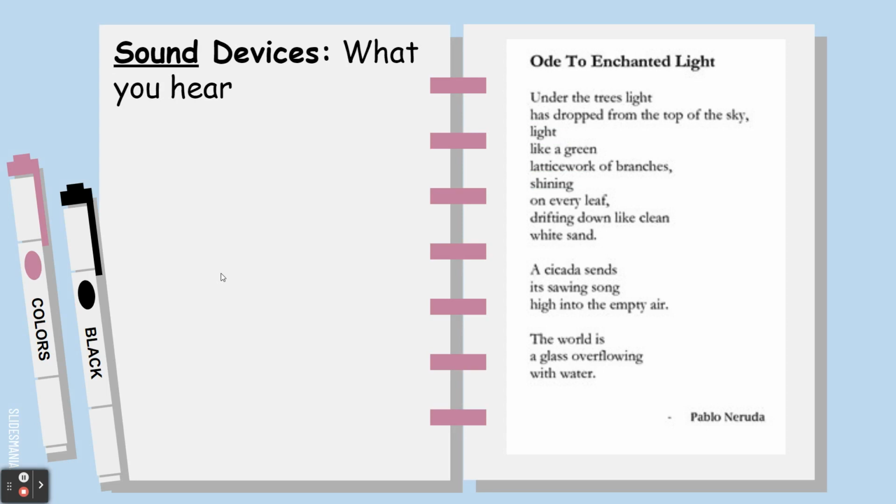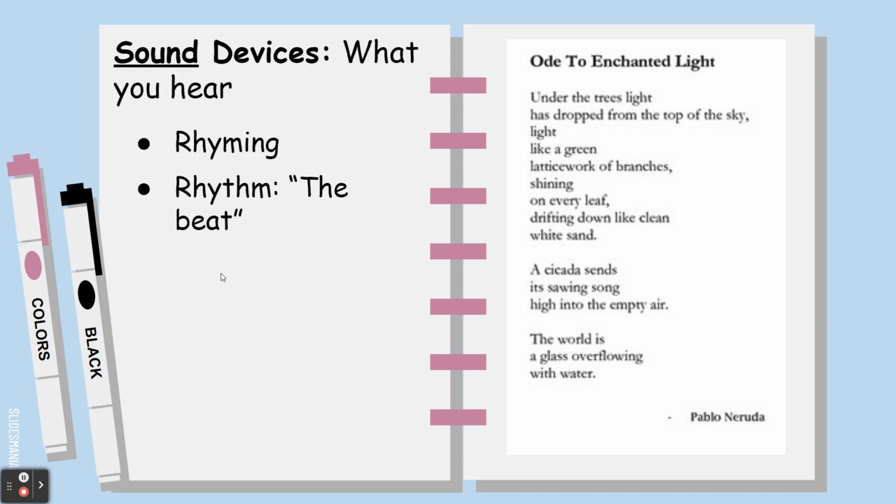Next, we're going to talk about sound devices. Sound devices are the things you can hear when you have the poem read to you. So it's all about the sound that the words actually make. So some examples of this could be rhyming. Some poems rhyme, some poems don't. But if there's rhyming, look at the words that are rhyming. Is there some connection between them? Rhythm, which is like the beat of the poem, right?